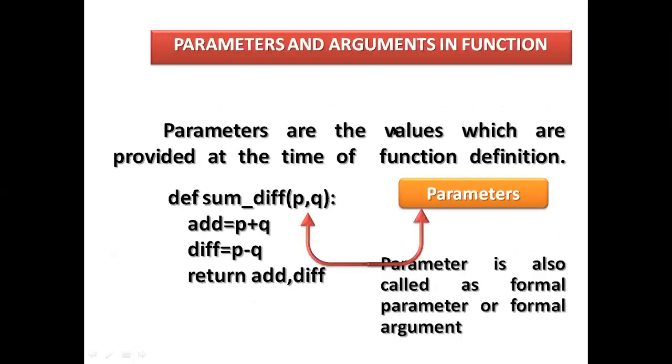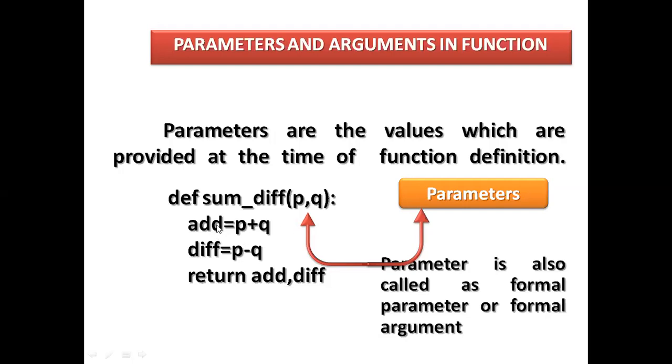See here the example. Parameters are the values which are provided at the time of the function definition. See, these are parameters. We require them in the function definition. Def function name, some underscore diff, this is the function name. p and q are both variables separated with a comma, enclosed in normal brackets, and the function header is terminated with a colon.